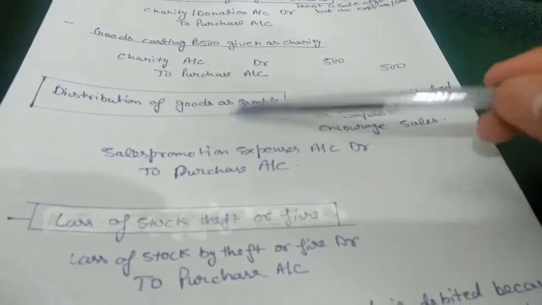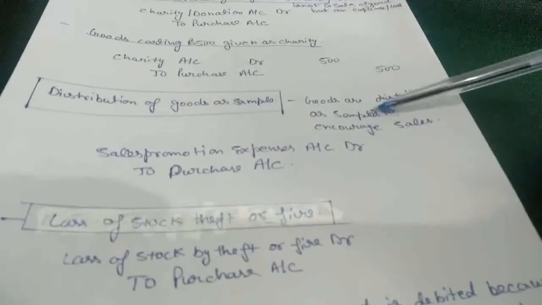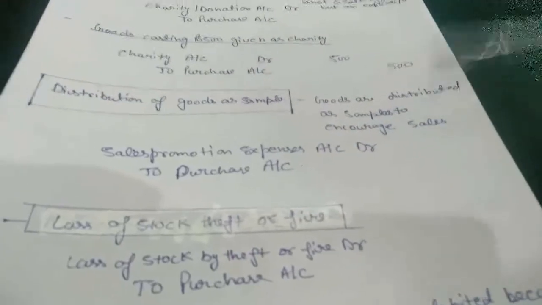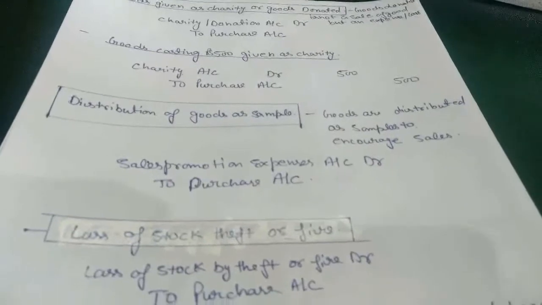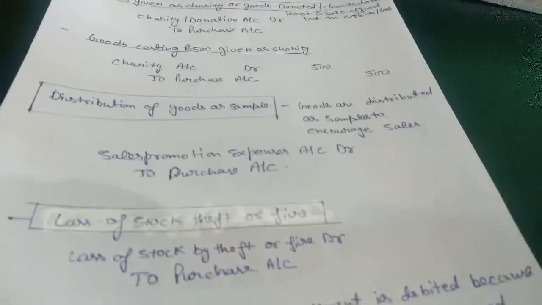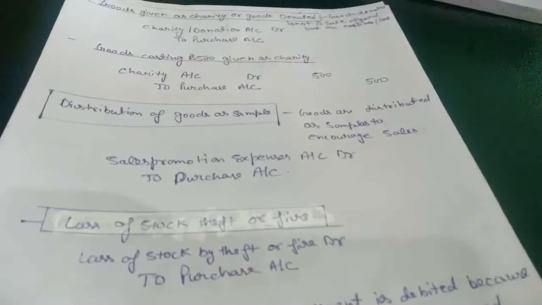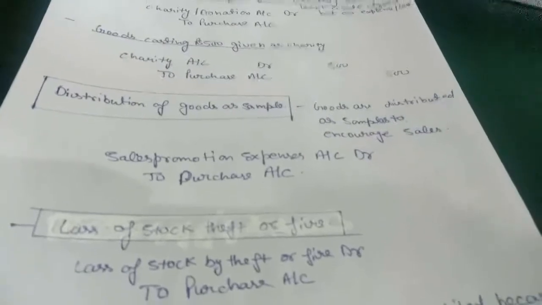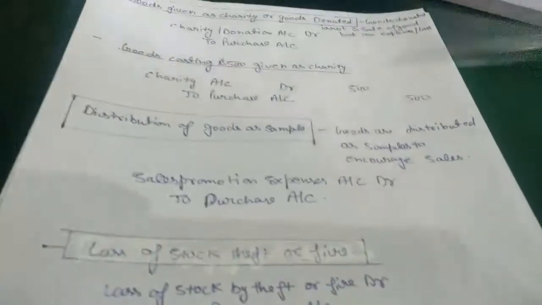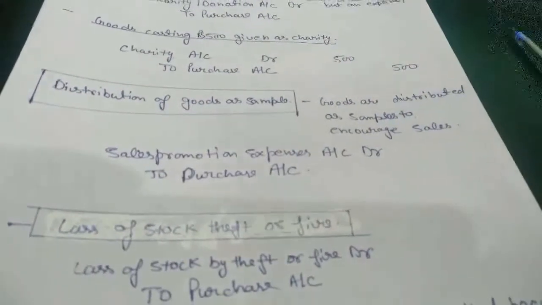Next thing is distribution of goods as sample. Goods are distributed as sample to encourage sale. Many times you found that some of the goods in the grocery shop are not for sale, only for sample purpose. Those are the free goods which are provided by the firm to promote its goods. So it will be an expense for the firm. What type of expense? Sale promotion expense, because they are promoting their goods.